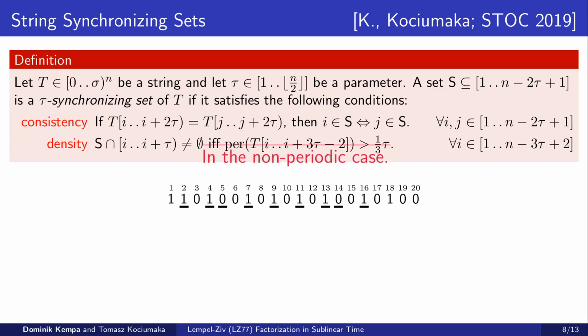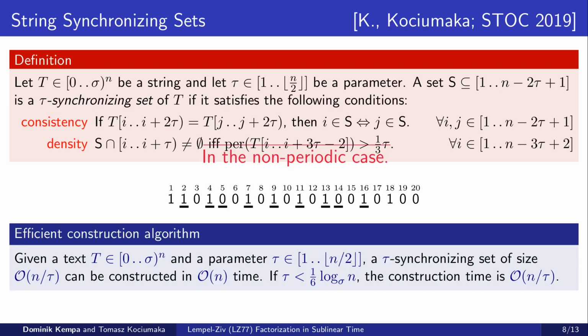In our paper, we present a general construction of the index for finding leftmost occurrences that allows periodic substrings. However, for simplicity, in the rest of this talk, we assume that the input text does not have highly periodic substrings, in which case the density condition for string synchronizing sets reduces to simply requiring that every window of tau consecutive positions contains at least one position in S. It is known that a tau synchronizing set of size O(n / tau) can be computed in linear time. When tau is sufficiently small, an even faster method exists that runs in O(n / tau) time.